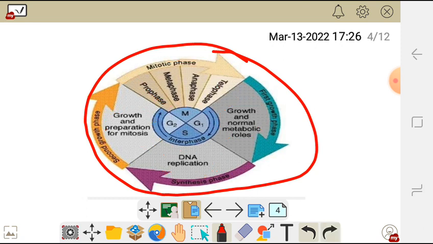These three processes, 1, 2, and 3, are what we call the interphase, and this other part is what we call the mitotic phase. Let's start with the G1 phase under the interphase.